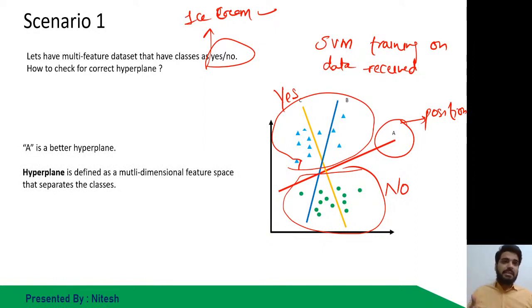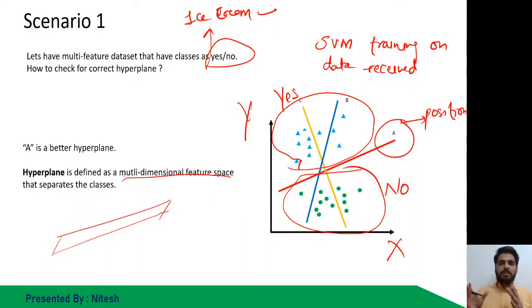What is a hyperplane? It is defined as the multi-dimensional feature space that separates the classes. A multi-dimensional feature space. So considering this is my X, this is my Y, this hyperplane can be in this form. Although here I am giving a top view, it can be in this form. This is how it is differentiating.